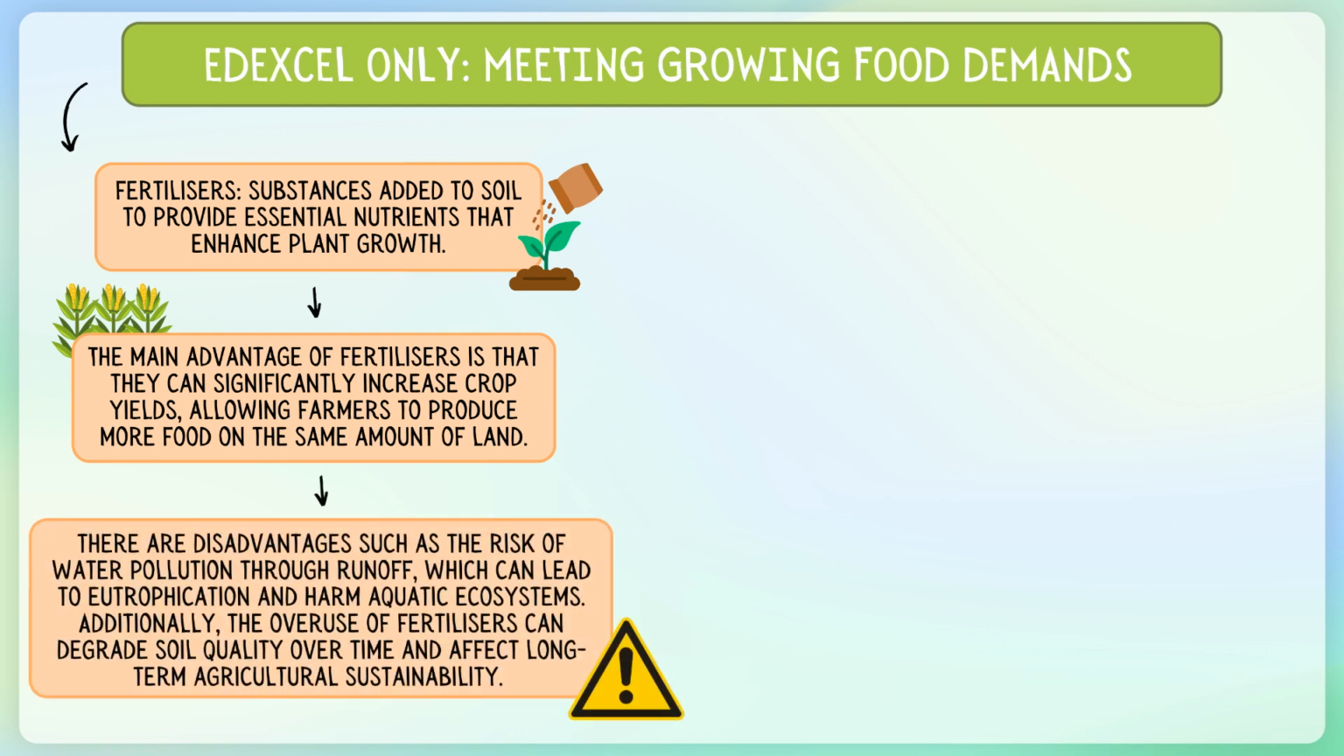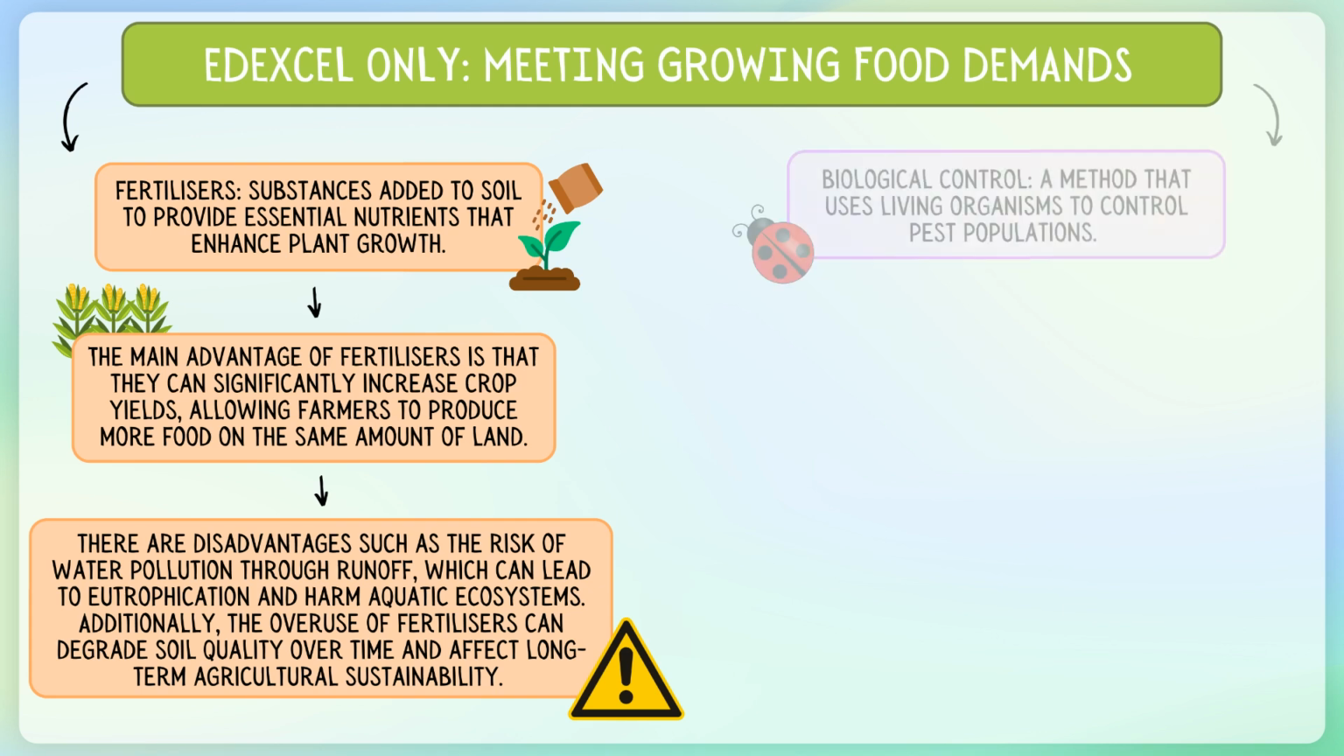However, we also considered the disadvantages such as the risk of water pollution through runoff, which can lead to eutrophication and harm aquatic ecosystems. Additionally, the overuse of fertilizers can degrade soil quality over time and affect long-term agricultural sustainability.